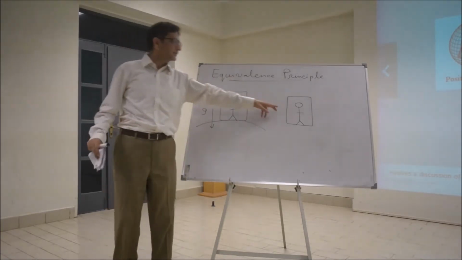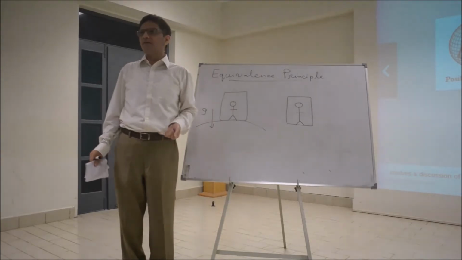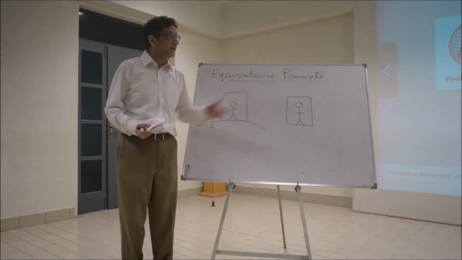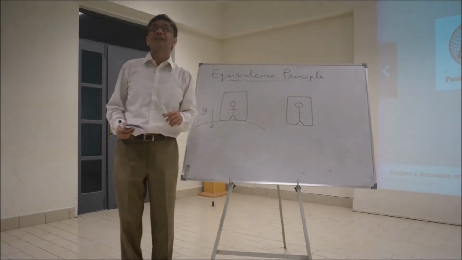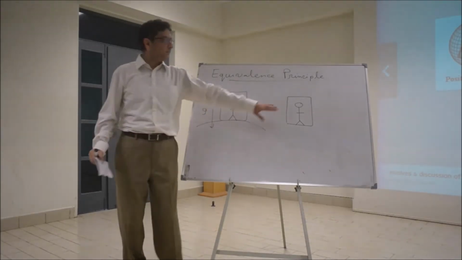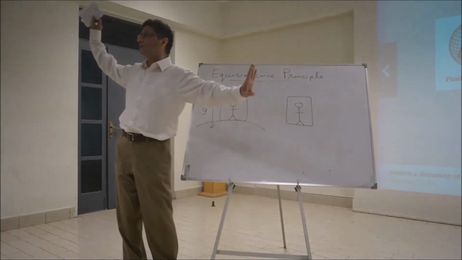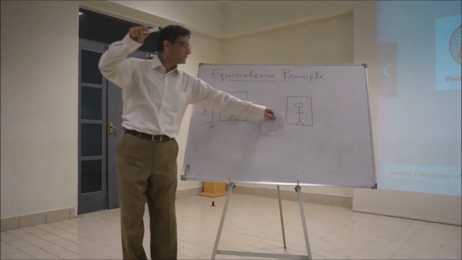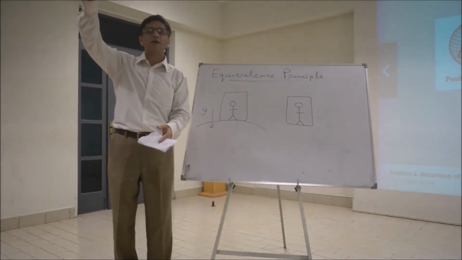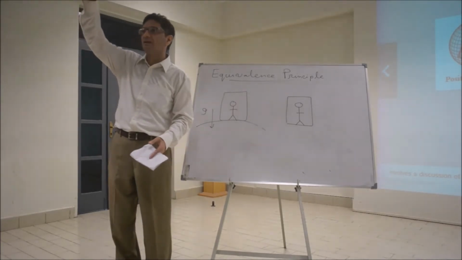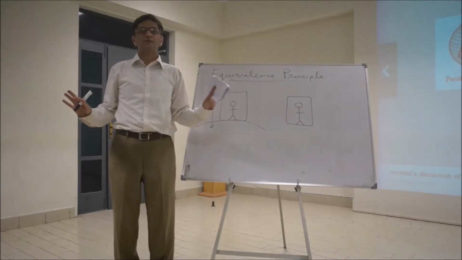Will this person be standing still or floating? Floating. In fact, everything is floating in this frame. So this person won't feel any gravity. Everything will be floating. What if the person drops a pen? It will stay there. So he can clearly see that there is no gravity.